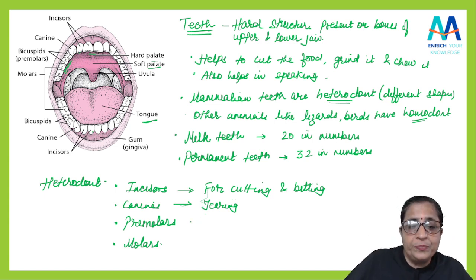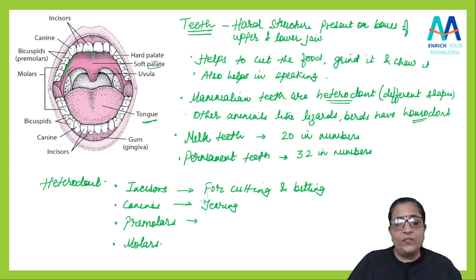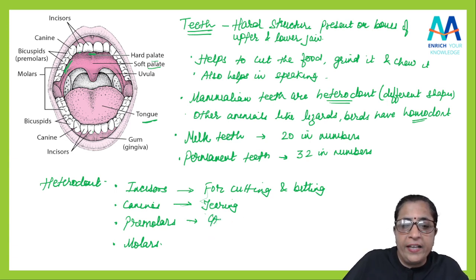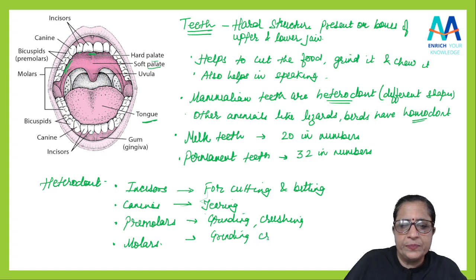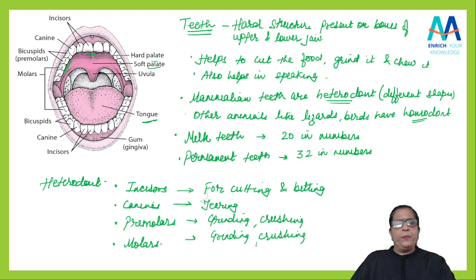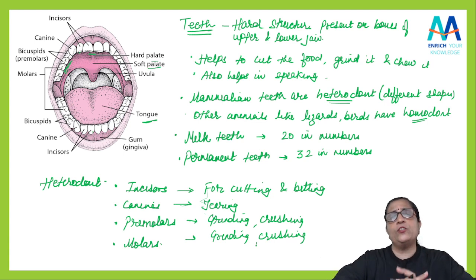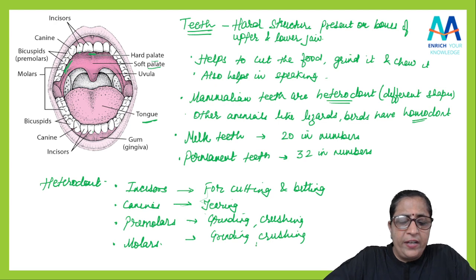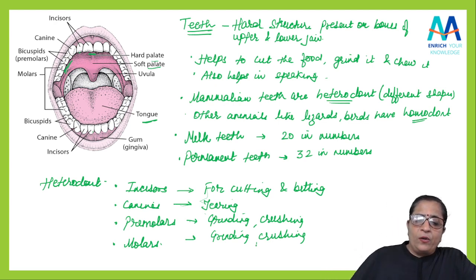Then adjacent to the canines, on either side, are the premolars, which we call daadh, isn't it? So they are used for grinding and crushing. And then similarly the molars are there, they are also used for grinding and crushing. You all know this, but since we are studying the digestive system, we are taking the basic things again. Okay, so this is about the teeth.